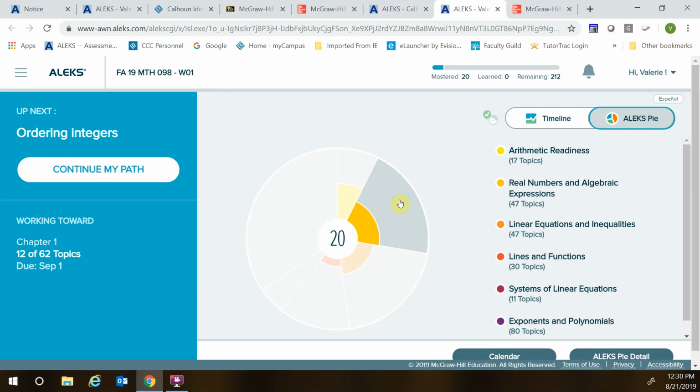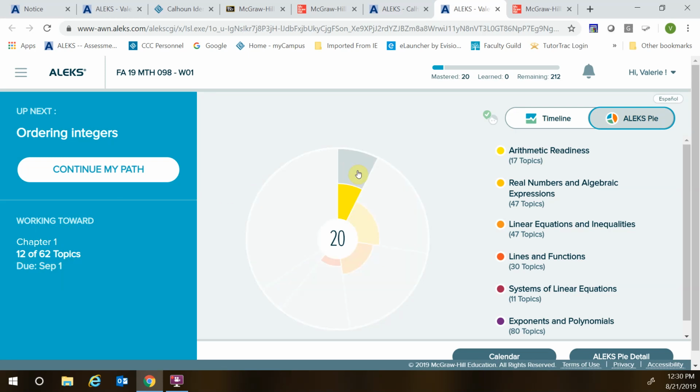So when we are working in ALEKS, continuing your path is homework. This is taking you to homework. Now on the left side, there's a lot of information. It tells you what chapter we're on. It tells you how many topics you've got out of how many total topics there are and when it comes due. So I've got 12 out of 62 topics, and they're going to be due on September the 1st.